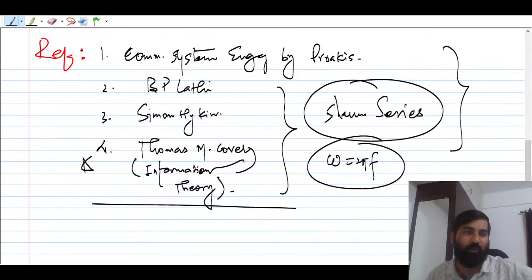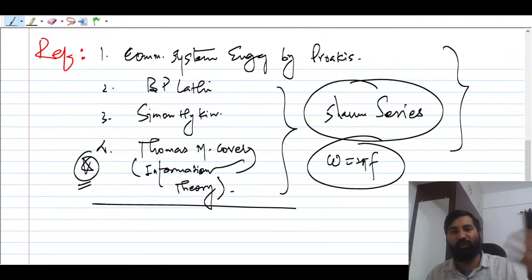But this is a very important book, that I have seen, because nowadays questions in communication systems are mostly asked from information theory. After all, information is everything. We are studying communication systems just because of the information we have, in the form of text, video, music, whatever you say. After all, we have to send information in some form. So this is very important.